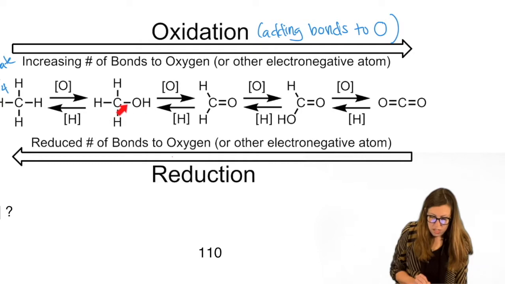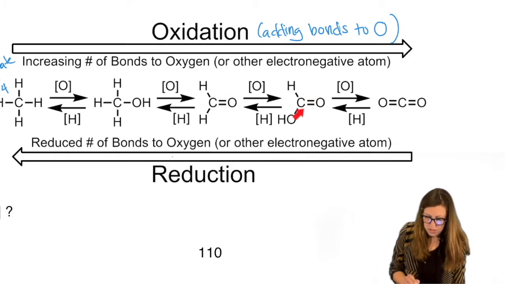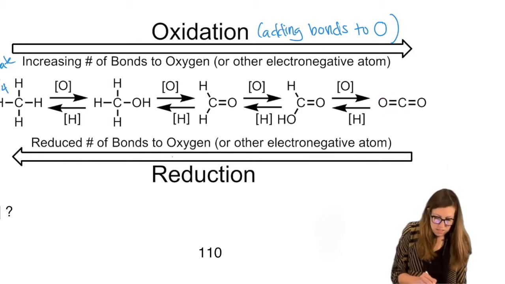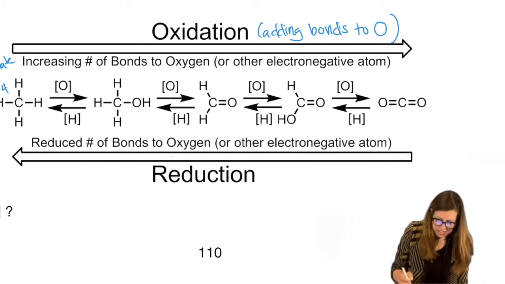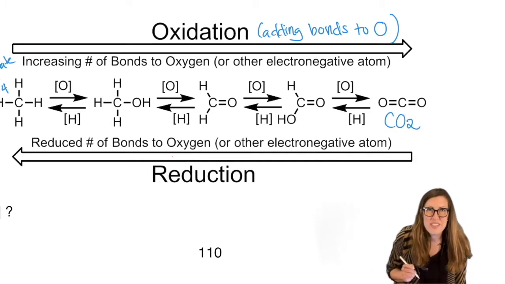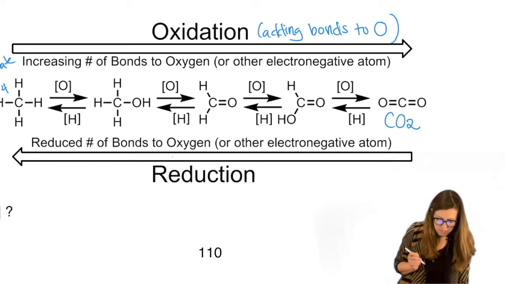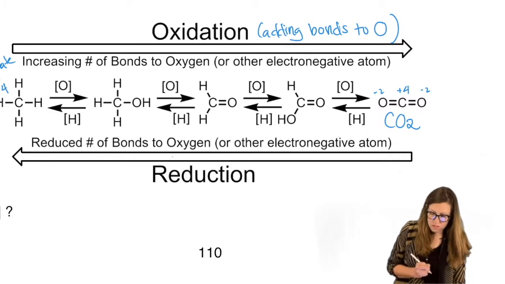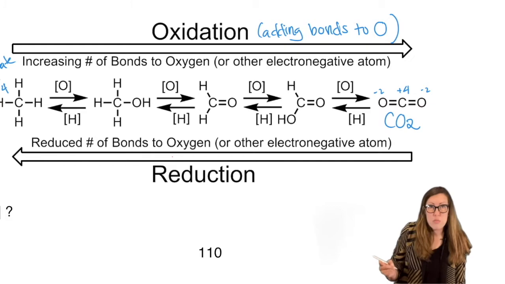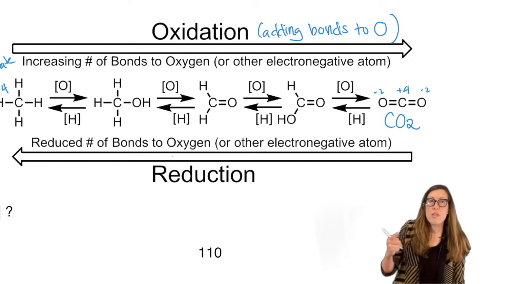So one bond to oxygen. Oxidize, again, that little bracket over here means an oxidizing agent. Okay, 2 bonds to oxygen. Now do this step again, we have 3 bonds to oxygen. Now we have 4, the ultimate oxidized state of carbon. Usually not the goal, but if you over-oxidize or burn something, you'll get CO2, right? And what's the oxidation state of carbon there? We know that oxygen's -2, so this is +4 to make that neutral. So we did increase the oxidation number. We went from -4 all the way up to +4.